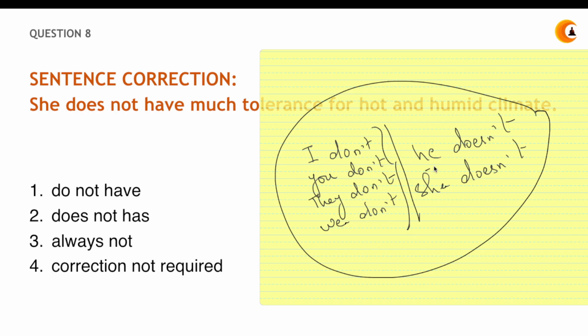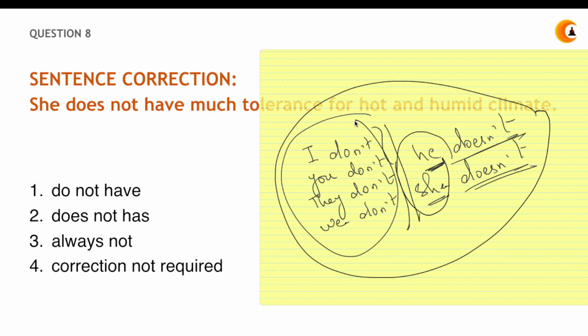But when it comes to he and she, it will be he doesn't have the capacity to understand the fact that I am correct. Or when it comes to she, it is not don't, it is doesn't. So he and she always goes with doesn't, and all the rest goes with don't.